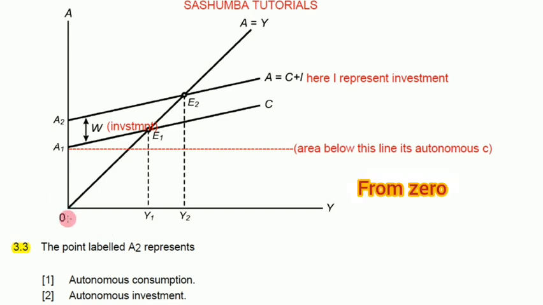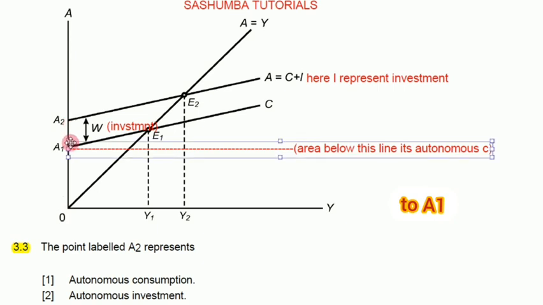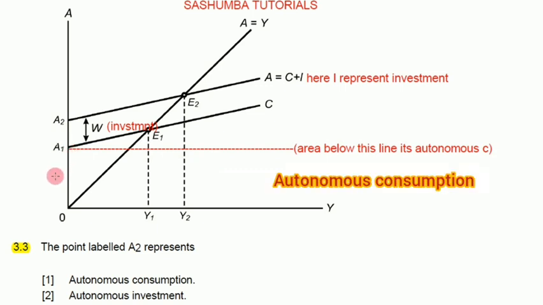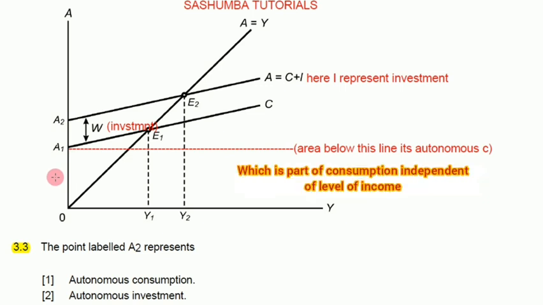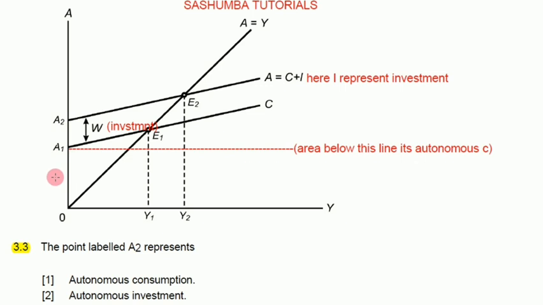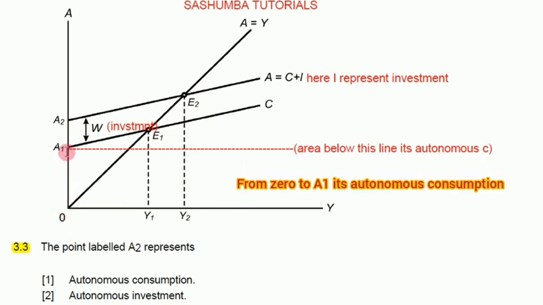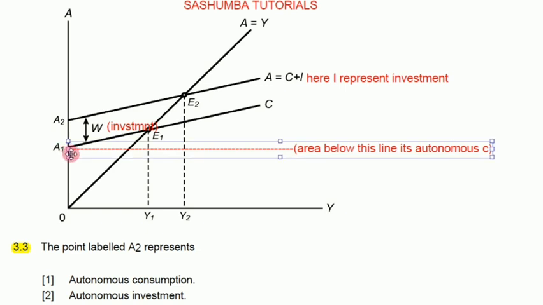From 0 to A1, you see that a person with zero income can consume up to A1. This type of consumption is referred to as autonomous consumption. Autonomous consumption is when people can consume when they do not have income. They will be funding that consumption with other sources like past savings or credit. So from 0 to A1 is autonomous consumption, which is actually shown by this area.